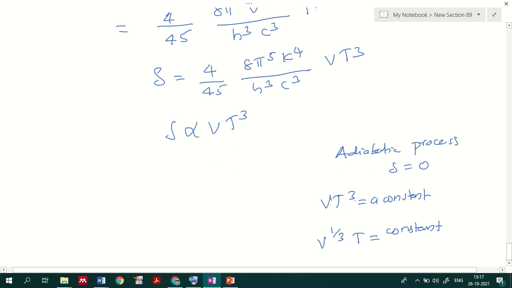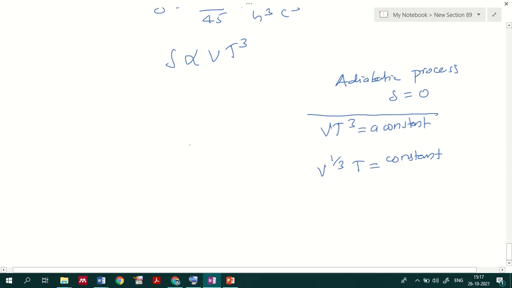Rather, V T cube equal to a constant, I can write it as V raised to 1 by 3 times T equal to a constant. This is a very important representation. This representation is for an adiabatic process, where the entropy is 0.